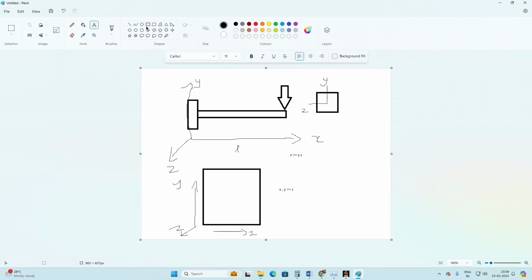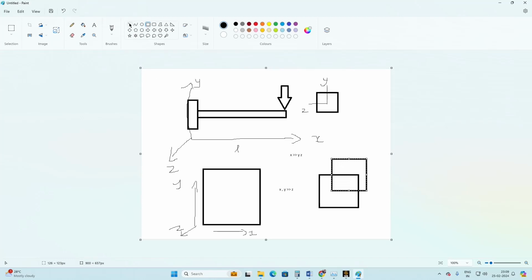If you are considering a cube-related structure, you can see that all sides, all the directions, are comparatively equal. You can't ignore the other directions. So x, y and z directions are comparatively equal, and this type of problem you have to solve as three-dimensional. So this is a three-dimensional problem, this is a two-dimensional problem, and we can solve this type of cantilever beam as a one-dimensional problem.